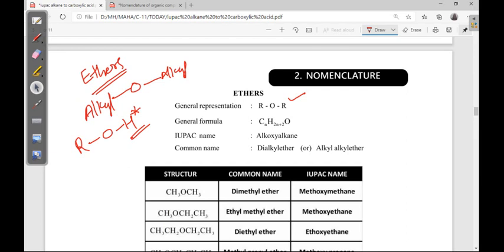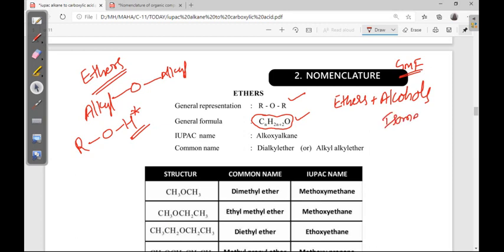The general molecular formula is the same: alkane plus one extra oxygen. In ethers it is also the same, so ethers and alcohols have the same general molecular formula.